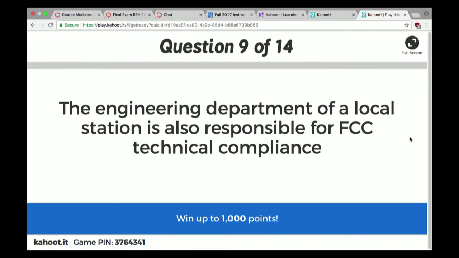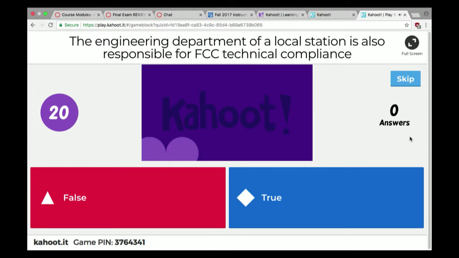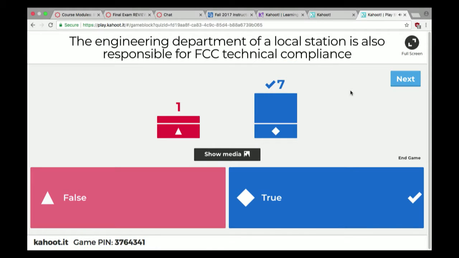Next up, the engineering department of a local station is also responsible for FCC technical compliance. It is true, okay? So the FCC license for a radio or television station dictates all kinds of technical stuff. It's not just about content. It's also how powerful your transmitter is and where it's directed will determine who can get your signal.